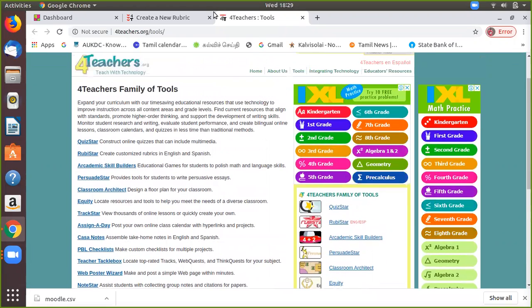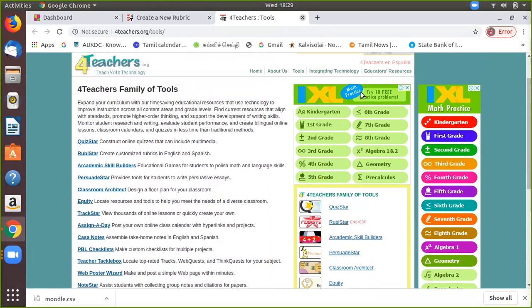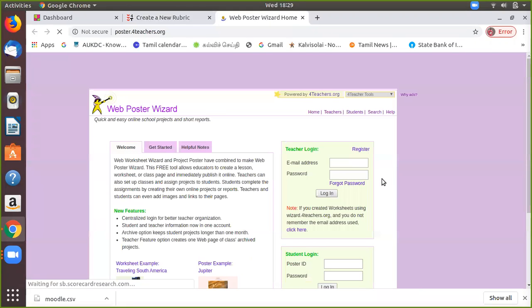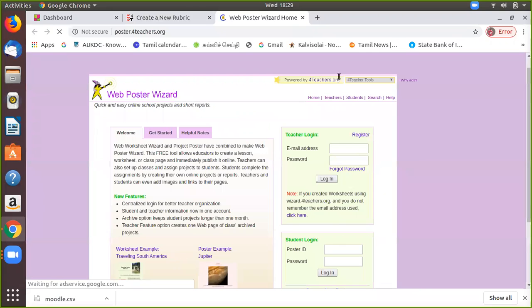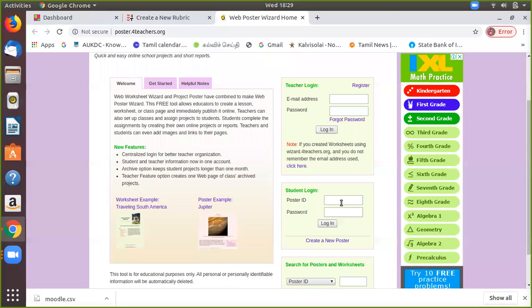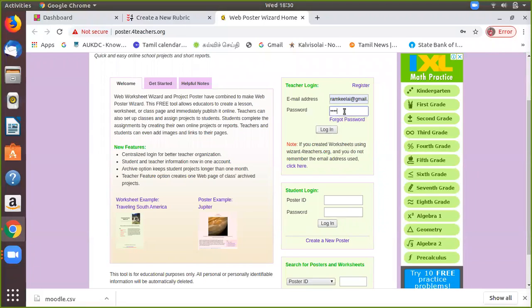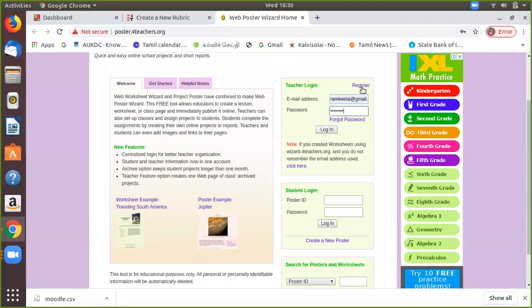Here you can see the project presentation. You can select this icon and select the last one, project poster. There are two options: one is teacher login and the other is student login. I can log in to my teacher's account. You can create your own account by clicking register, and then you can log in.